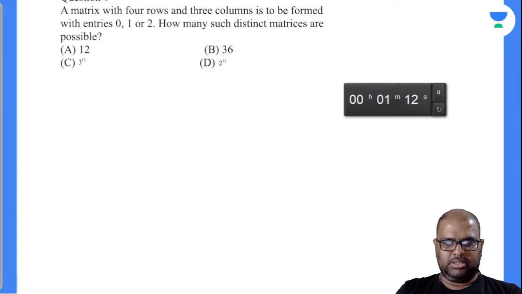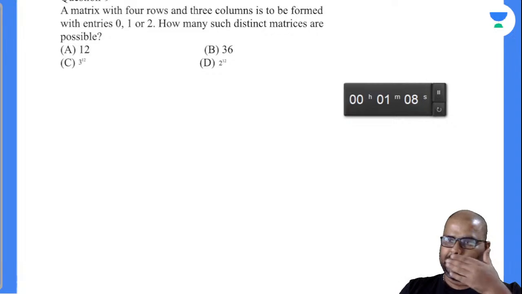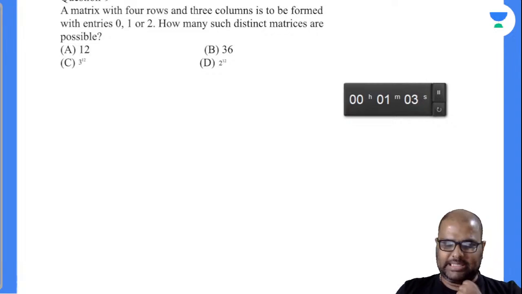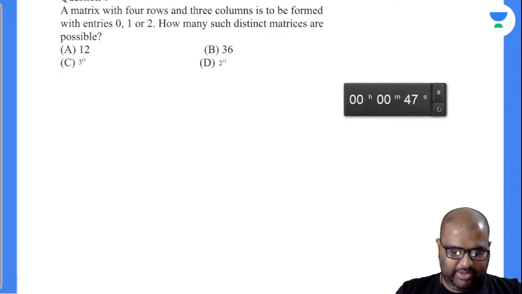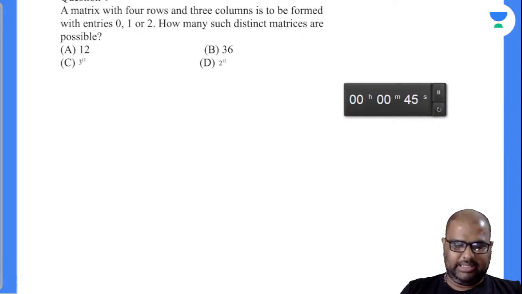The answer for this. A matrix with 4 rows and 3 columns is to be formed with entries 0, 1 or 2. How many such distinct matrices are possible is the question asked. That's an easy question, na? 3 to the power of 12. Very good. Ayush gave me the answer there.